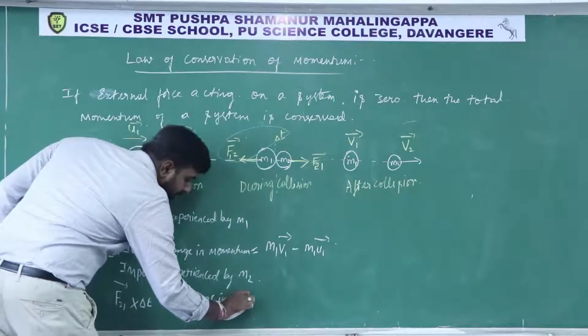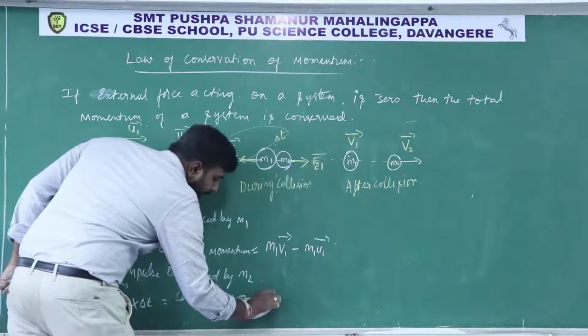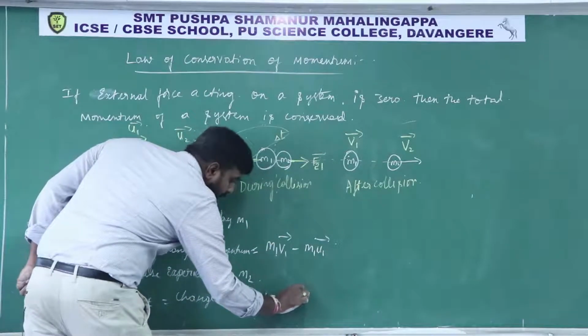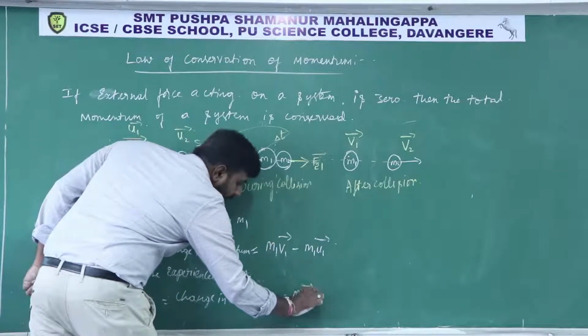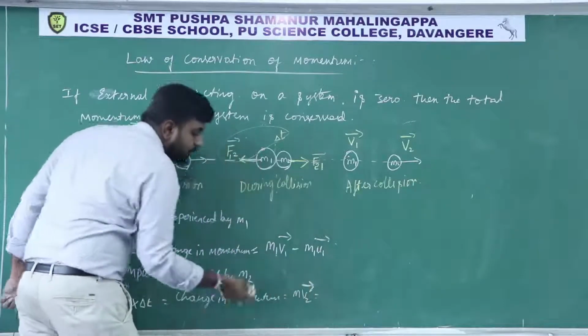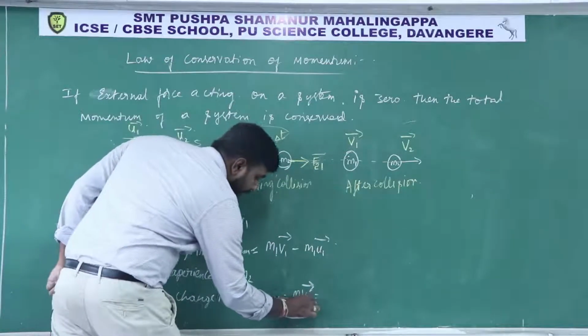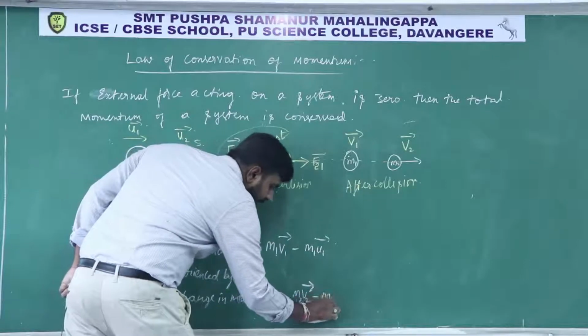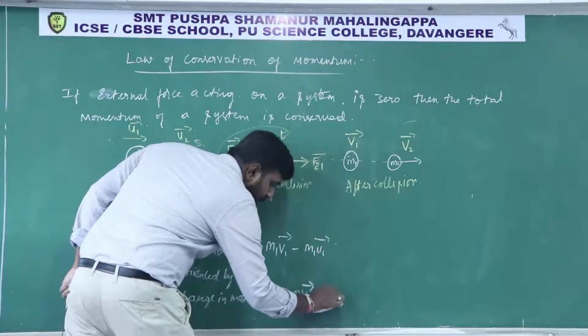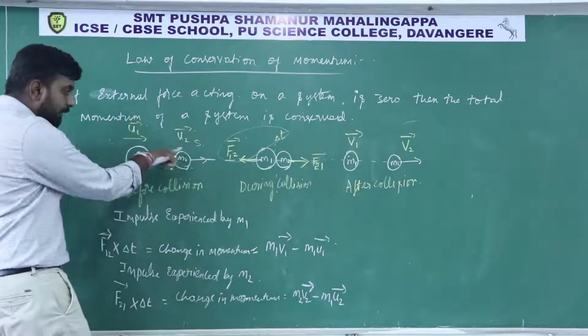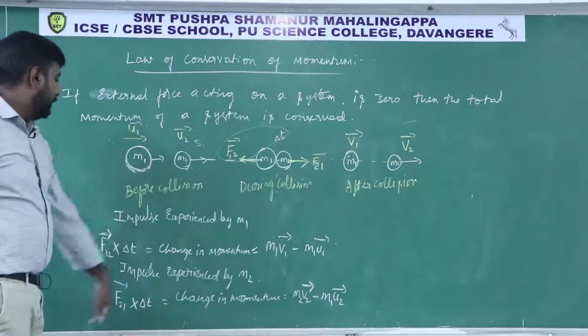Impulse means change in momentum, so m2 finally moving with v2 velocity, that is final momentum m2 v2, minus initial momentum m2 u2. Initially it is moving with u2 velocity.